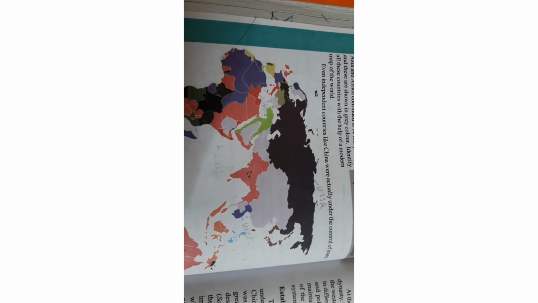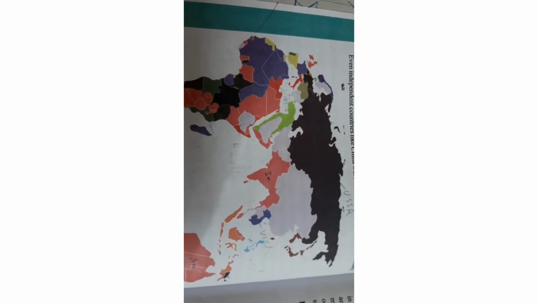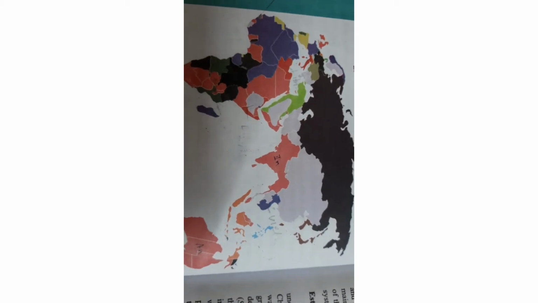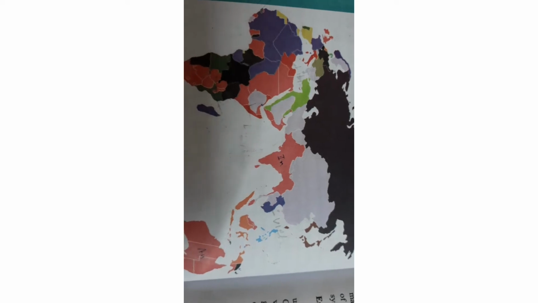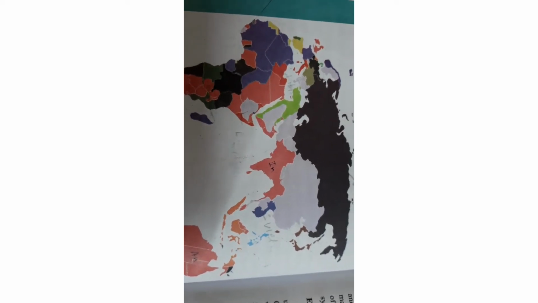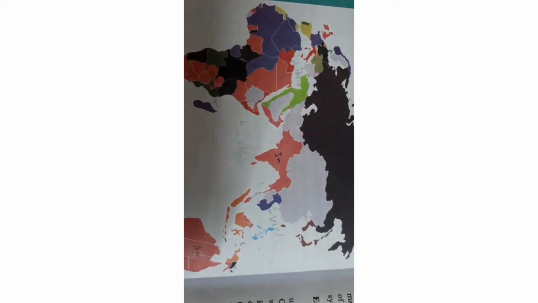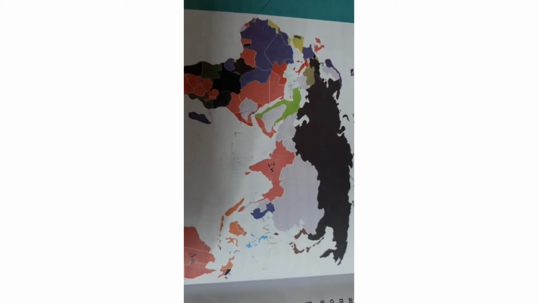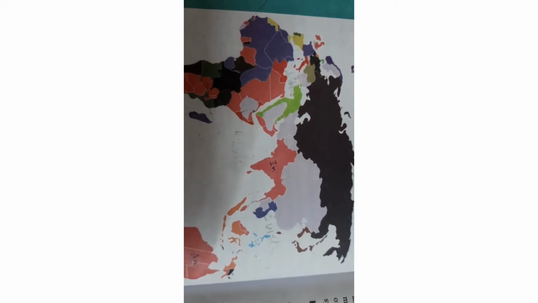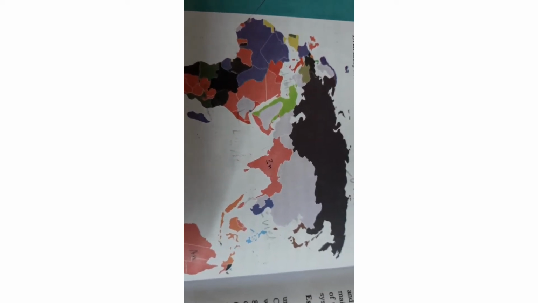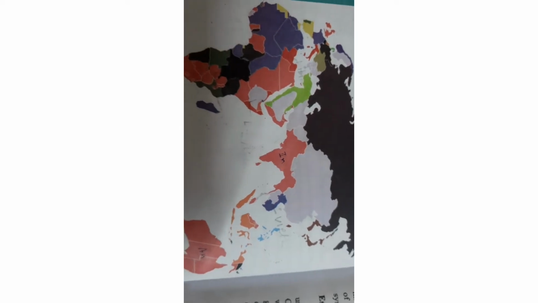In page number 186, a world map is given and different color shades are given which show the colonies of European countries. The pink color shaded parts belonged to the United Kingdom, that is England, during the colonial era, and the blue or violet color shaded parts belonged to France. Light brown color belonged to Holland.